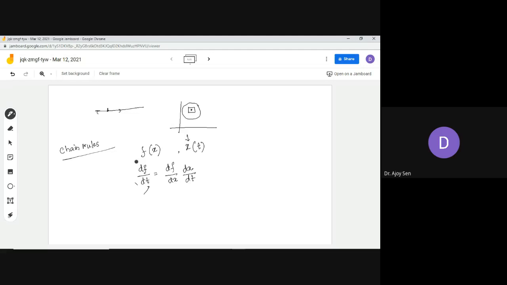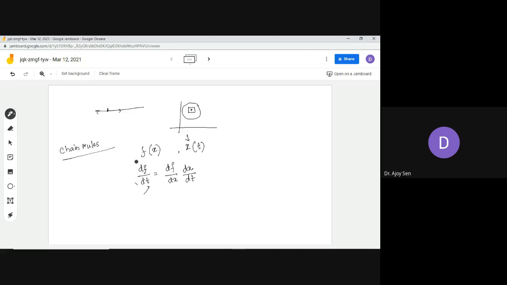So this thing actually you have learned. Now I am going to talk about this chain rule, or what is the status of this chain rule here in function of two variables.